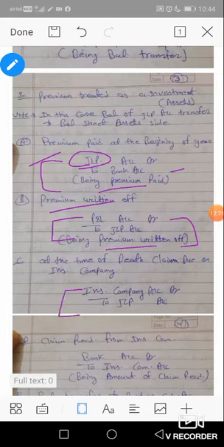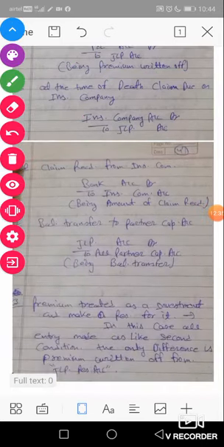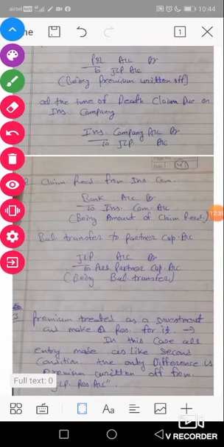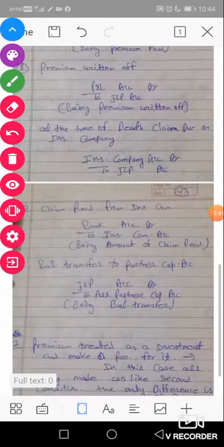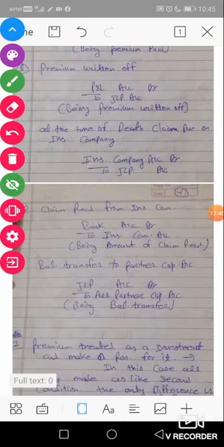Same entry again: insurance company account debit to JLP account. We debit insurance company with the amount transferred to JLP account. And next is insurance claim received from insurance company. If we receive the amount from the insurance company, then the journal entry is bank account debit to insurance company, being amount of claim received from insurance company.